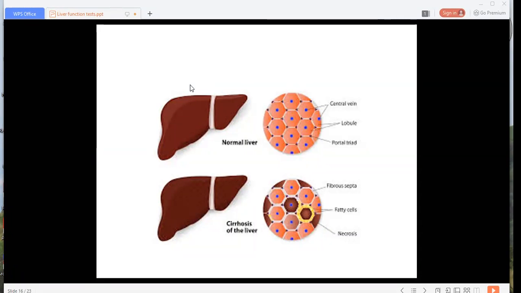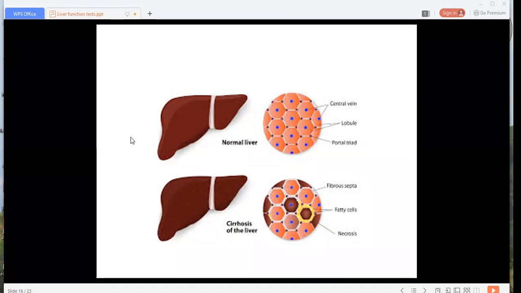What are the characteristics of nutritional cirrhosis? It is a very slowly progressing cirrhosis, a chronic progressive condition associated with destruction of hepatocytes. It is slowly progressing, associated with destruction of hepatic cells, which are replaced by fibrosis.